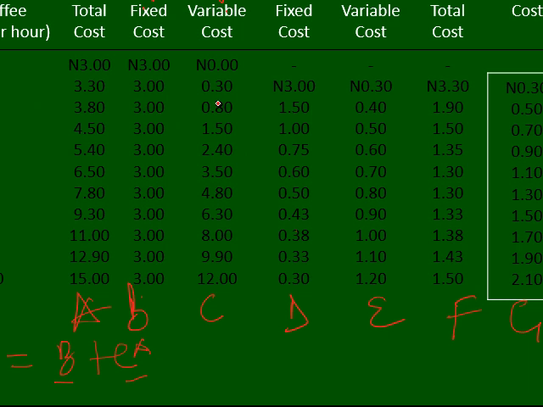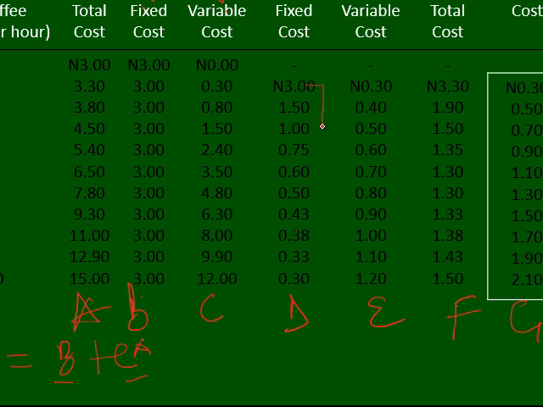Now the second one is 3. Why is it 3? Our fixed cost here is 3 and the output is 1. Well, 3 divided by 1 is still 3. Here 3 divided by 2 is 1.5. Here 3 divided by 3 is 1. Here is 3 divided by 4, like that. What can we observe here?